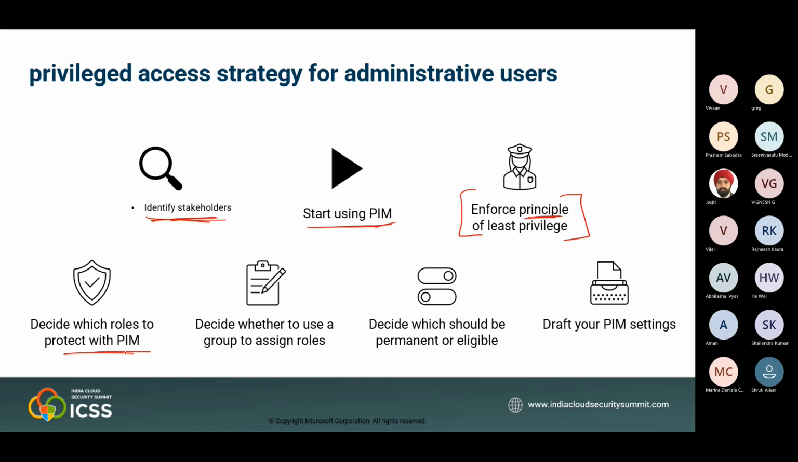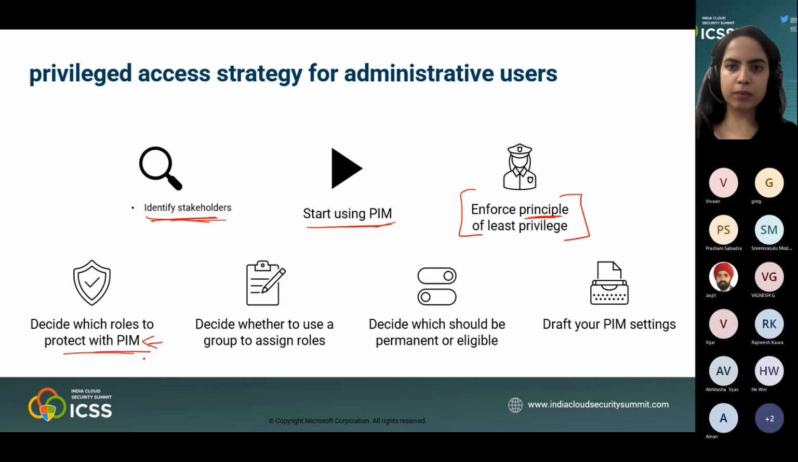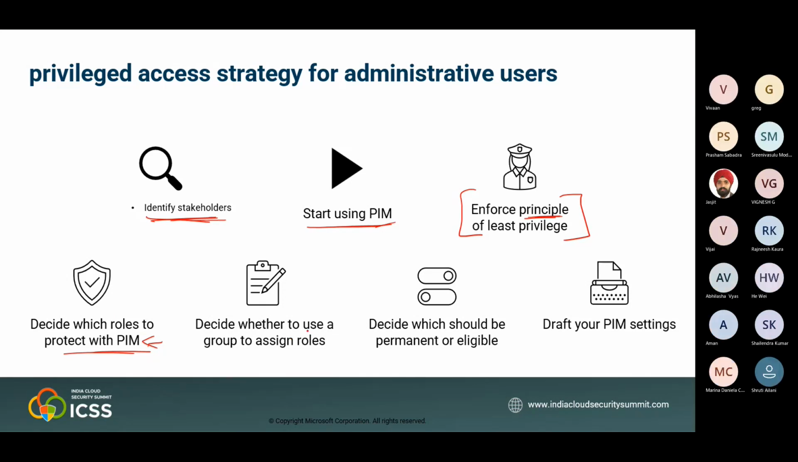We need to decide which roles to protect with PIM, because as I told you, every organization has different roles which come under their privileged area. So we need to decide those roles, and then we need to decide whether to use a group to assign roles, or whether this role can be assigned to a single user also. And then the permanent or eligible thing will come, which we already discussed in the demo part, and then we can draft the PIM settings and we can apply those things. So we need to follow the entire process which is given.